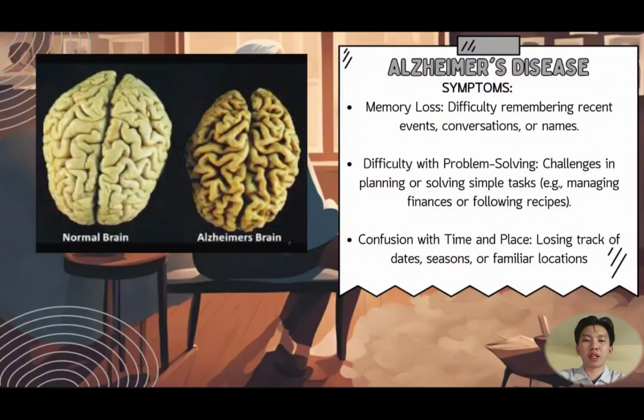Next, a patient with Alzheimer's disease will have difficulty with problem solving. This means that they will have challenges in planning or solving simple tasks such as managing finances or following recipes. Lastly, they will be confused about time and place, losing track of dates, seasons, or familiar locations.